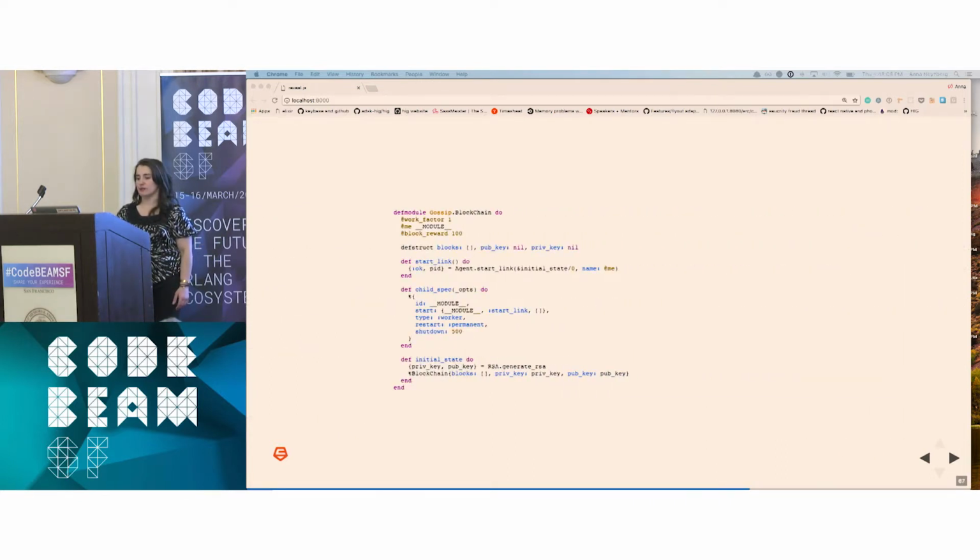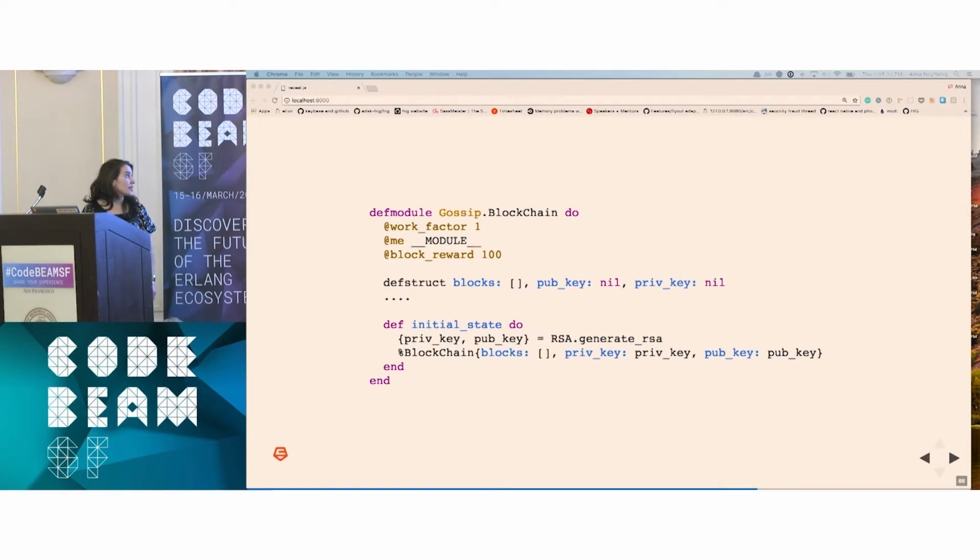How do we create a chain? Well, we're going to create a blockchain module. And it's going to have a couple attributes, right? The work factor, which I mentioned. How many leading zeros do we need to have on our hash in order to mine that block? A block reward, and I forgot to mention this earlier. Every time a node mines a block, they get a certain amount of Bitcoin. In this case, our block reward is 100.